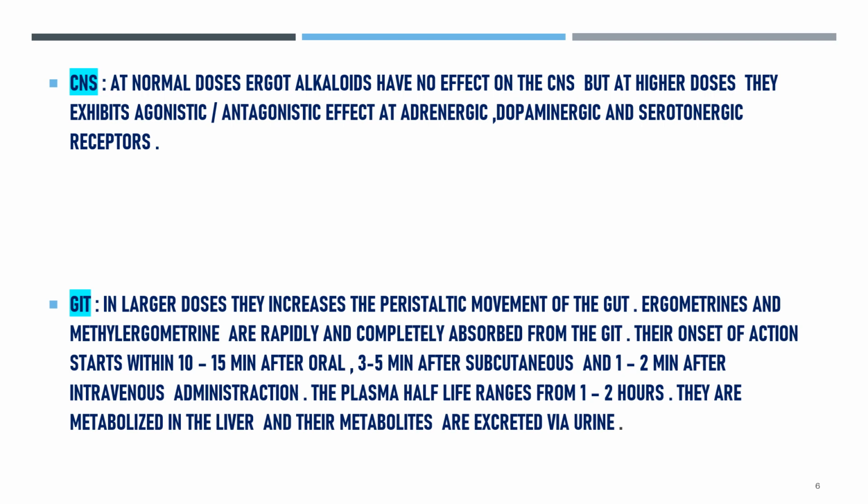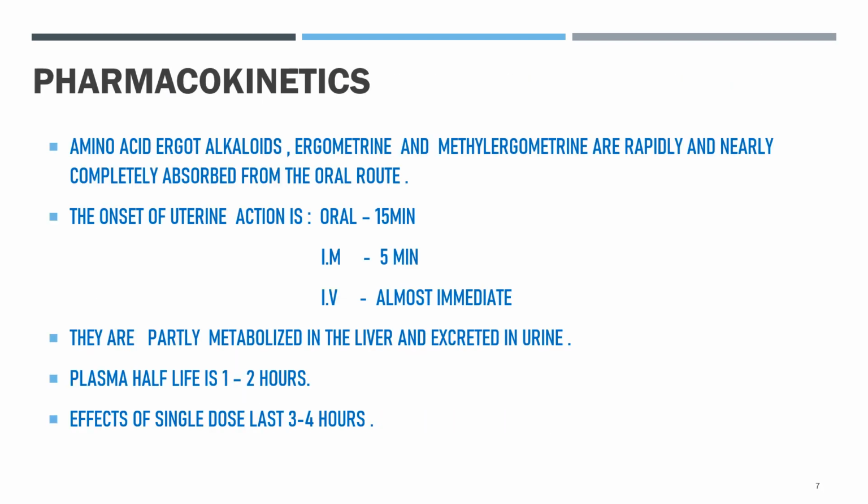Ergometrin and methylergometrin are rapidly and completely absorbed from the gut. Their onset of action starts within 10 to 15 minutes after oral, 3 to 5 minutes after subcutaneous, and 1 to 2 minutes after intravenous administration. The plasma half-life ranges from 1 to 2 hours. They are metabolized in the liver and their metabolites are excreted via urine.